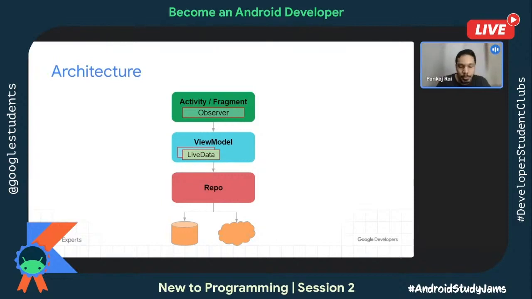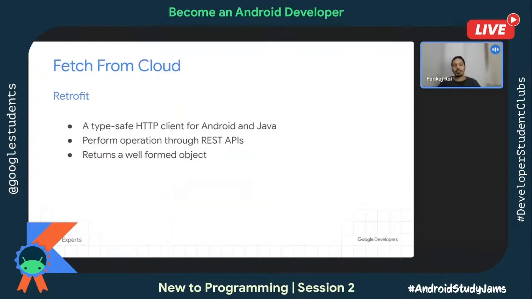And one more trait about the view model is that it can survive configuration change. So if the user did some sort of configuration change, then the view model will survive it and it will not make a duplicate network call. But I talked a lot about network calls. So how is this network call done?